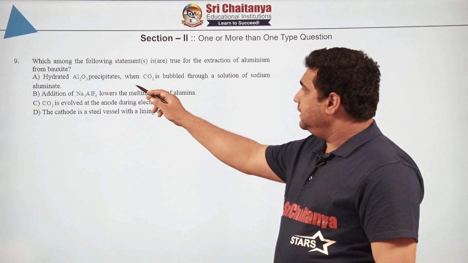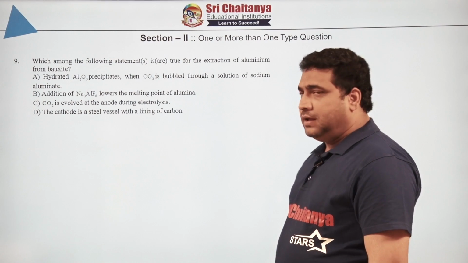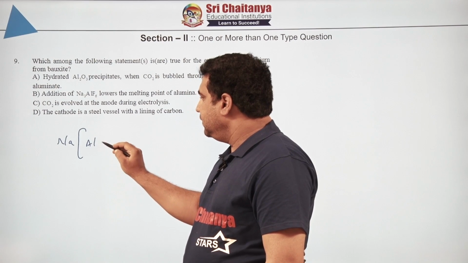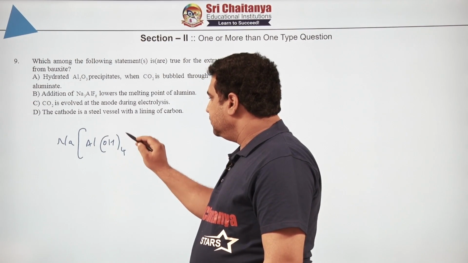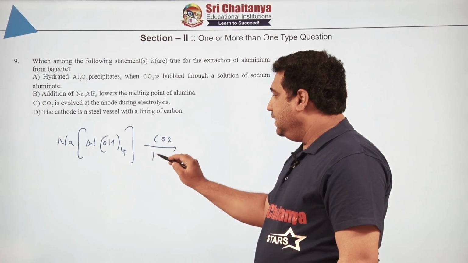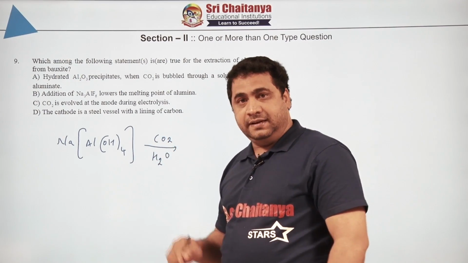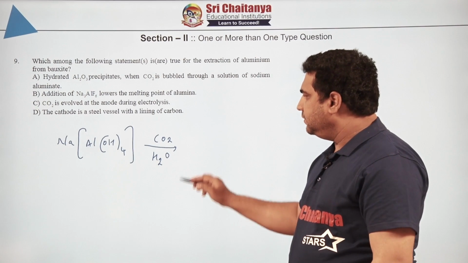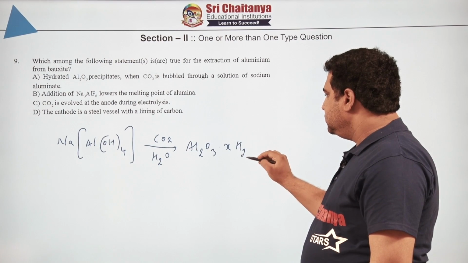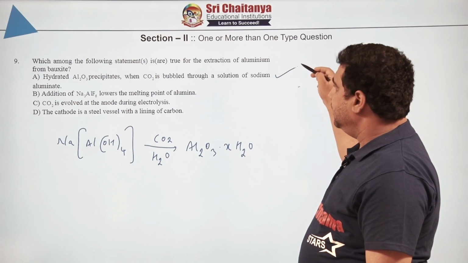Hydrated Al2O3 precipitates when carbon dioxide is bubbled through a solution of sodium aluminate. Yeah, it is correct. So, what is sodium aluminate? This is sodium aluminate. And when you pass carbon dioxide in aqueous medium, what is the intention? To remove the basic impurities, because carbon dioxide is an acidic gas. So, when you remove basic impurities, obviously you will again get the bauxite ore plus X number of water molecules, and the basic impurities are removed in the form of carbonates. So, this is correct.